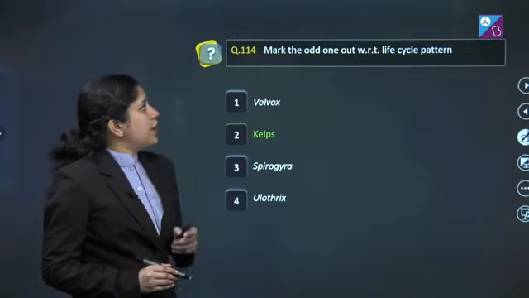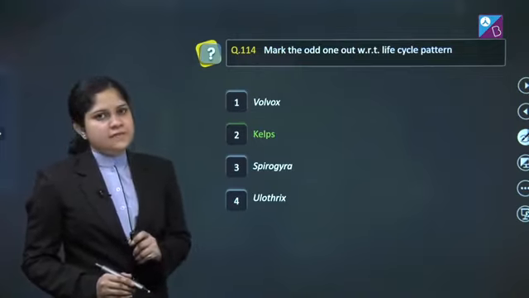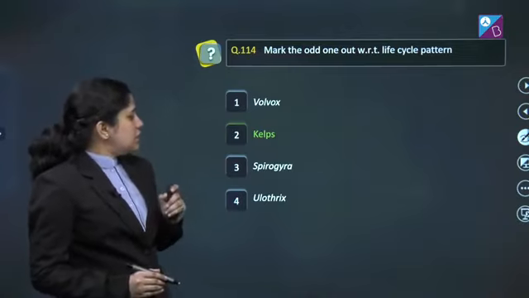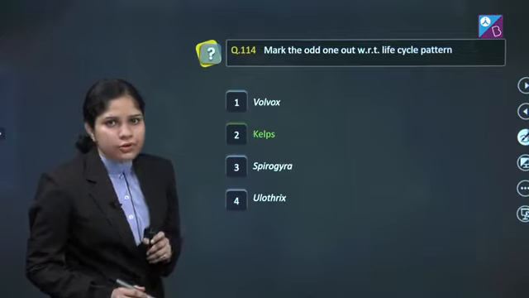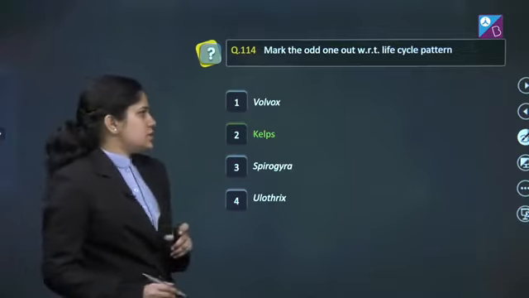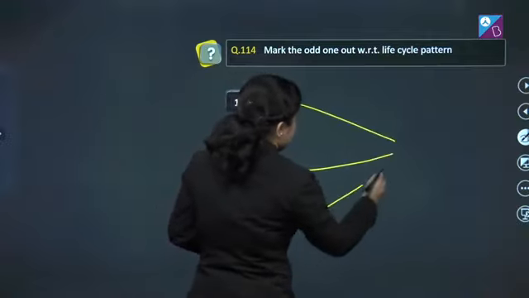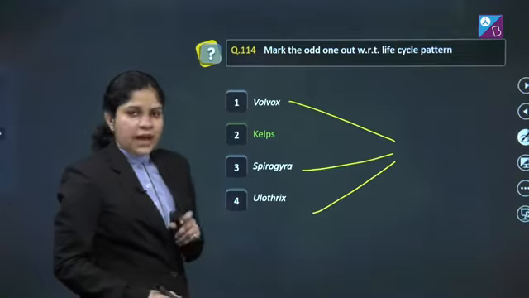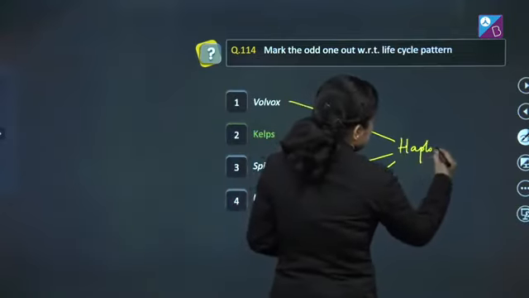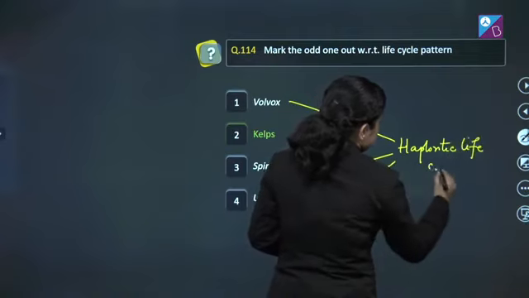Question number 114. Mark the odd one out with respect to the life cycle pattern. First, volvox, second, kelps, third, spirogyra, fourth, ulothrix. We know volvox, spirogyra and ulothrix, all of these are green algae and they have a haplontic life cycle.